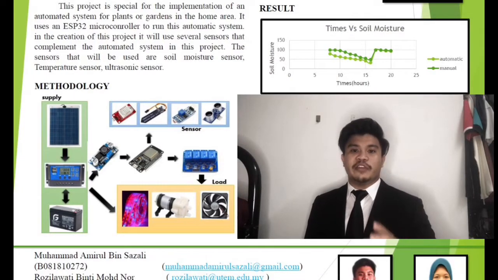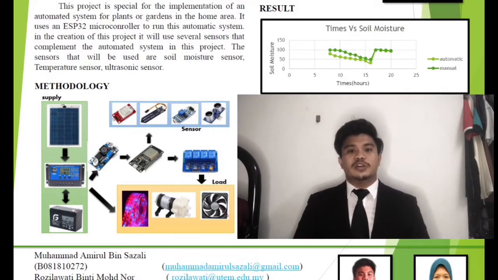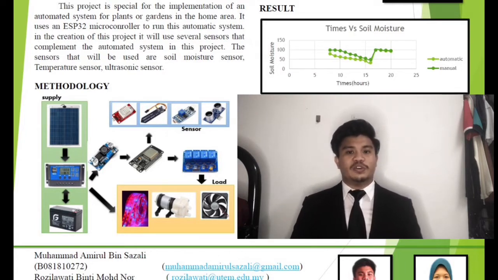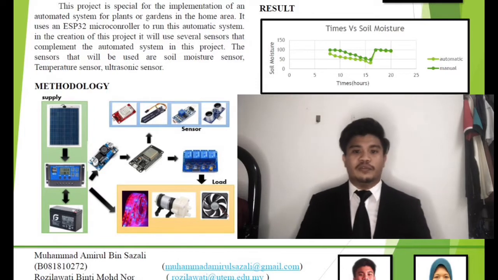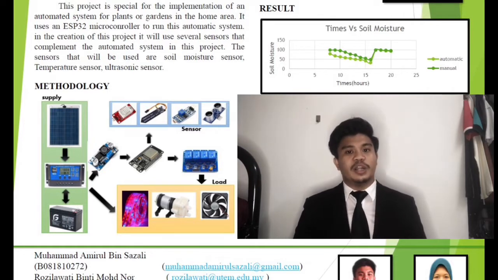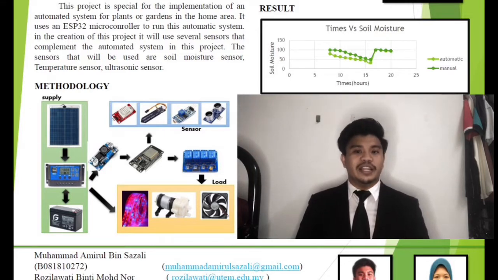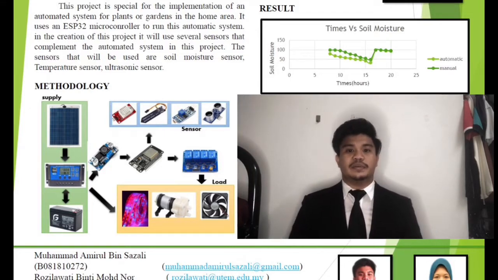Methodology. The components that have been used are divided into 4 parts. The first one is microcontroller, then power supply, sensor, and load. A solar panel is the main supply in this project. The solar panel being used is 20 watt, 1.5 ampere, then we have a solar charger controller. The solar charger controller is a voltage and current regulator to keep batteries from overcharging. It regulates the voltage and current coming from the solar panel going to the batteries. For battery, we use 12 volt lead acid 7Ah.